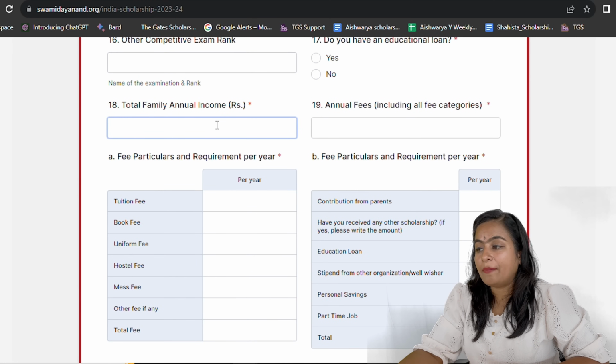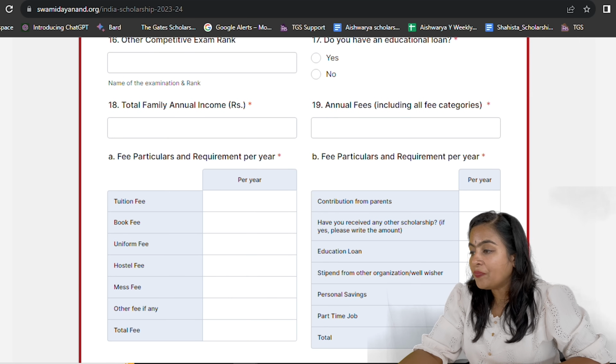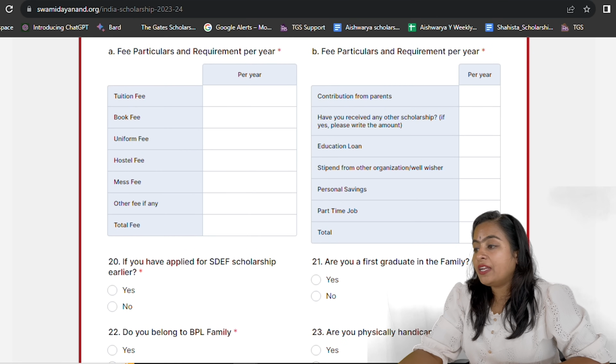Mention the overall family income over there and the annual fees including all categories of the fee structure. Then fee particulars and requirement per year: tuition fees, books fees, uniform fees, hostel fees or mess fees, anything like that, fill out all the details carefully. Then fee particular requirements as per the year, like it might be institutional fees or the parent.